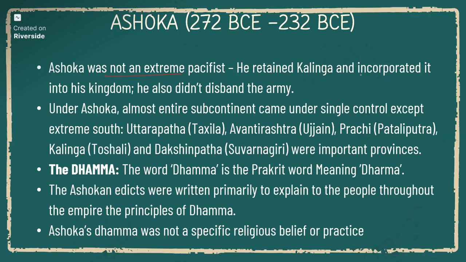He retained Kalinga and incorporated it into his kingdom. After capturing it, it caused him misery, but he did not give Kalinga back. He incorporated it into the Mauryan kingdom of Ashoka. He also did not dismantle or disband his army, and he did not return Kalinga to its ruler. So as you see, he wanted to follow Dhamma and practiced it, but he did not say that he will never fight again.